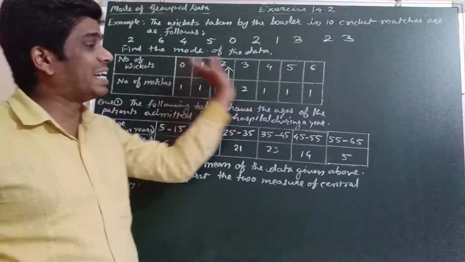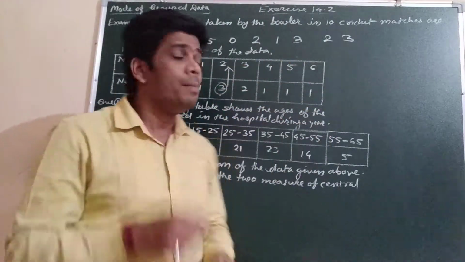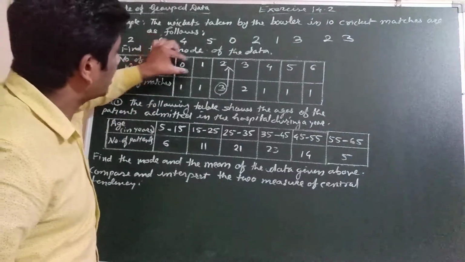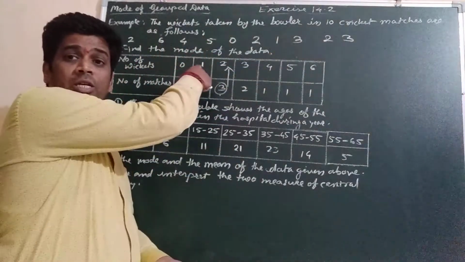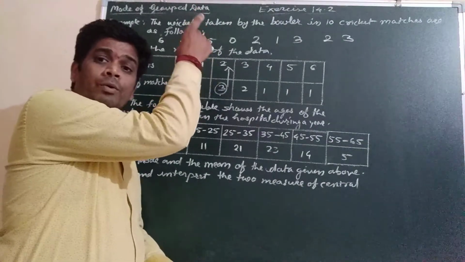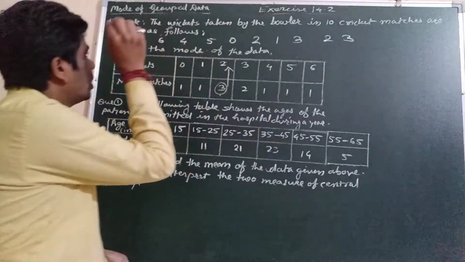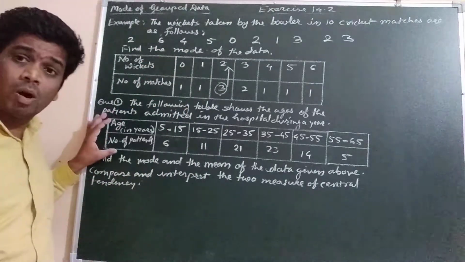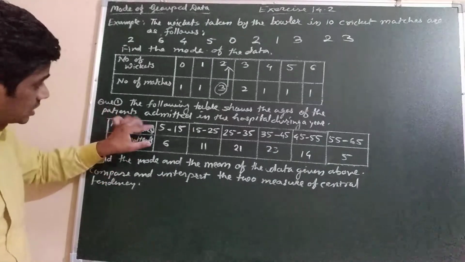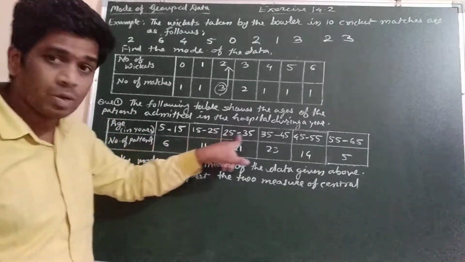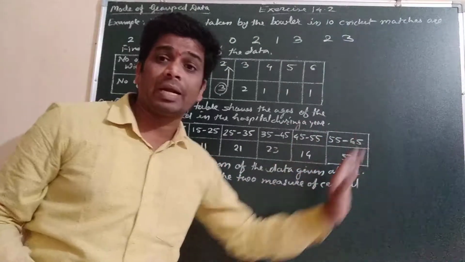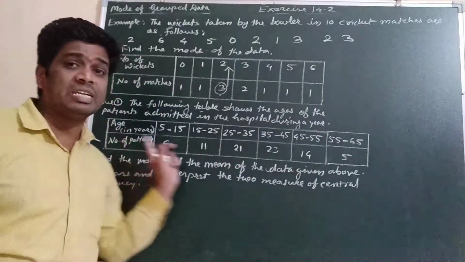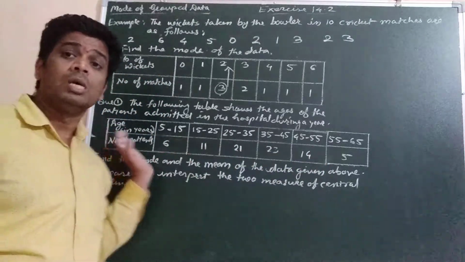This is discrete data. Why? Because here the frequency is given, this is grouped data, but classes are not given. That's why it is called discrete data. It is grouped data, but it is discrete data. In the second, the classes are given. Such type of data is called continuous data. This is also grouped data, but it is continuous data.